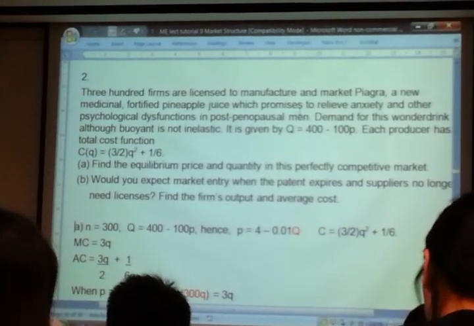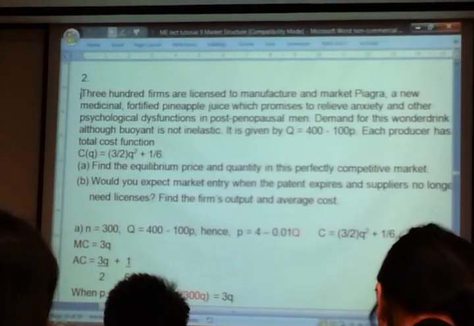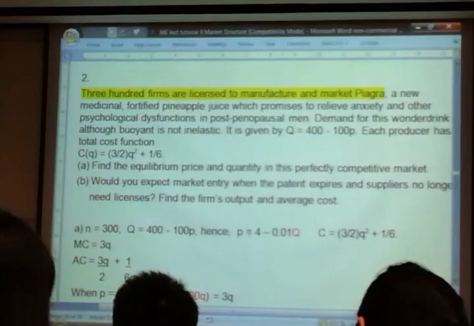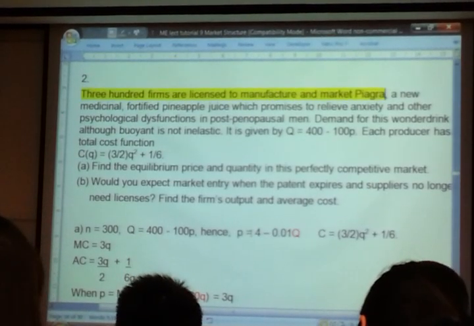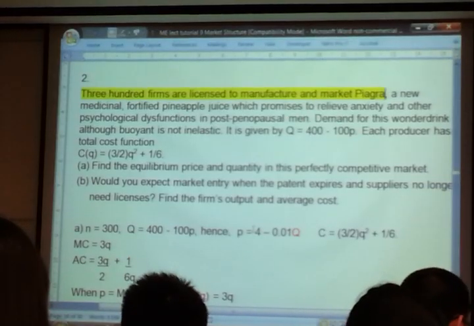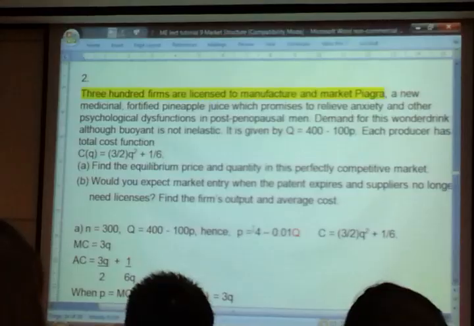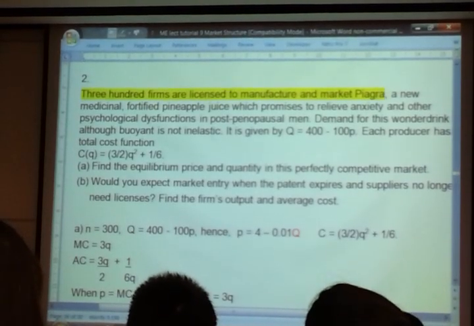We have 300 firms here. They are licensed to produce foie gras. Now, before I go further, what kind of industry is this? The foie gras industry is a perfect competitive industry, or monopolistic competitive. 300 firms, so perfect competition.